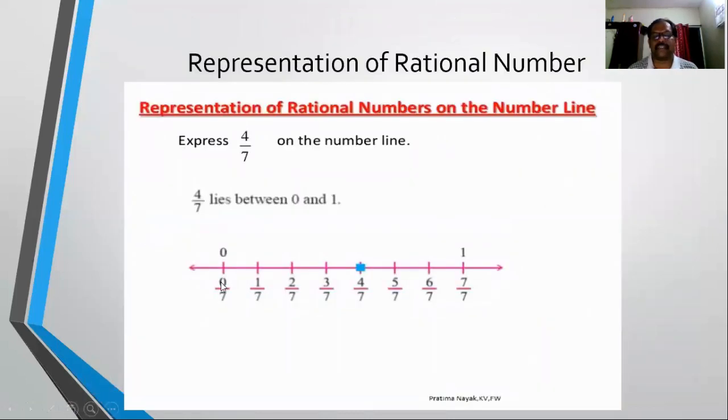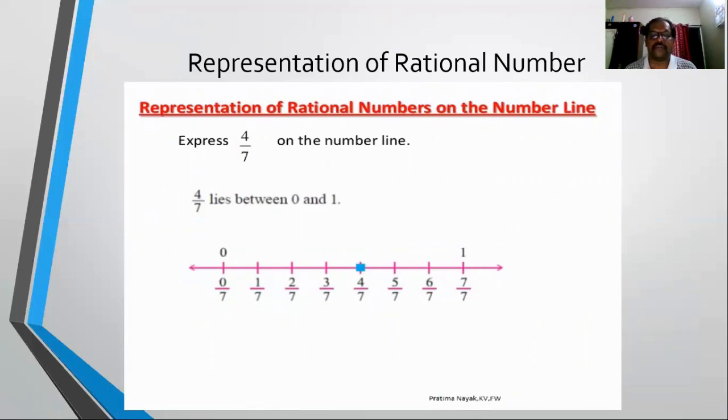First, 0 can be written as 0 by 7. 0 divided by any number is always 0. Then each point can be indicated as 1 by 7, then 2 by 7, 3 by 7, 4 by 7, 5 by 7, 6 by 7, and lastly 7 by 7. 7 by 7 is nothing but 1.